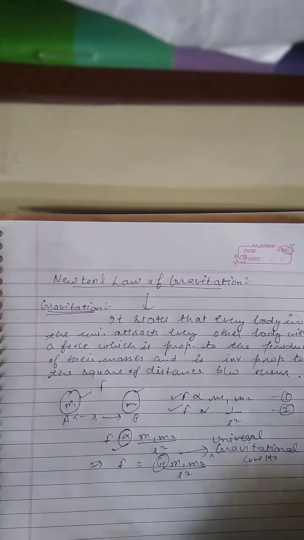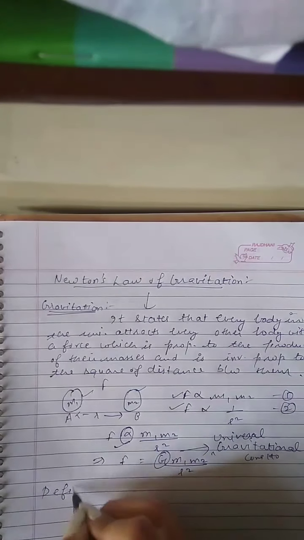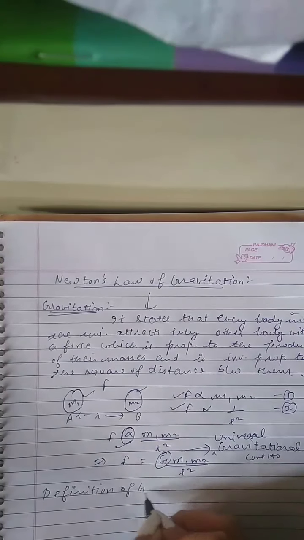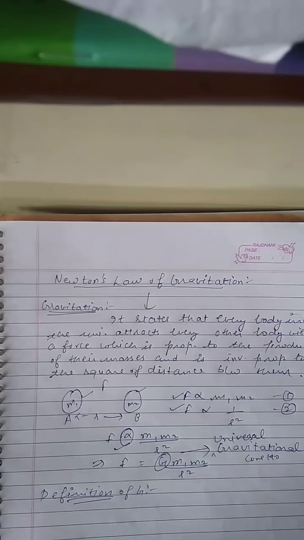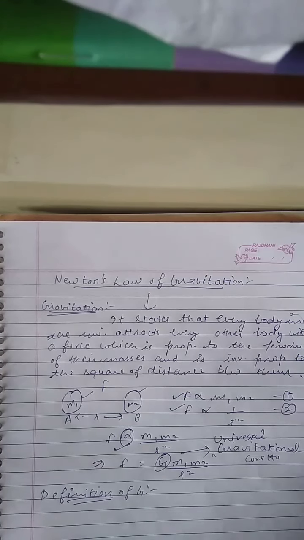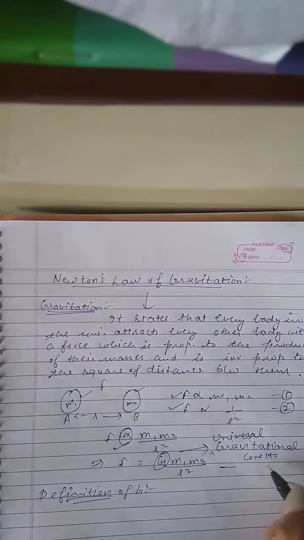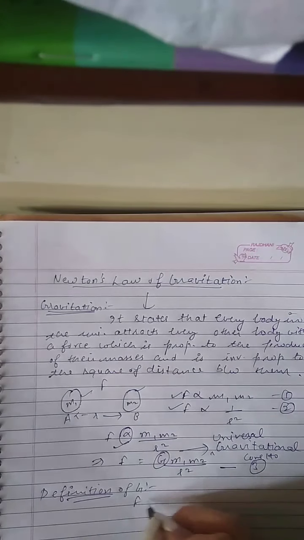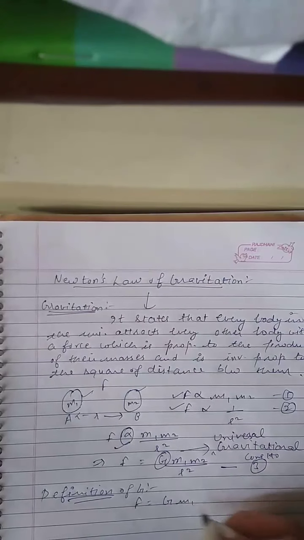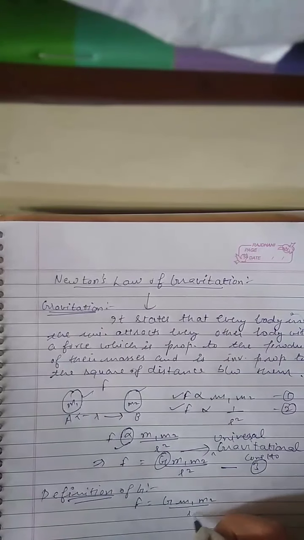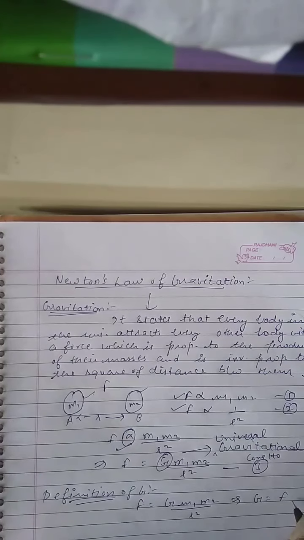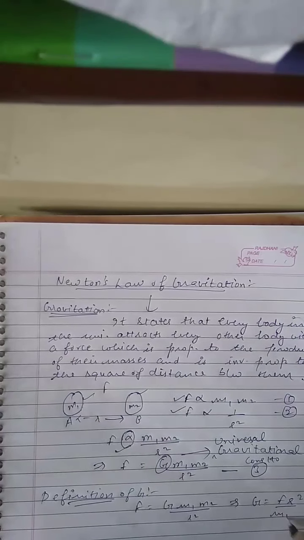Now, definition of G. How can we define G? What is G? This is our final result, equation 3. From equation 3, F is equal to G m1 m2 upon r square. This implies G is equal to F r square upon m1 m2.